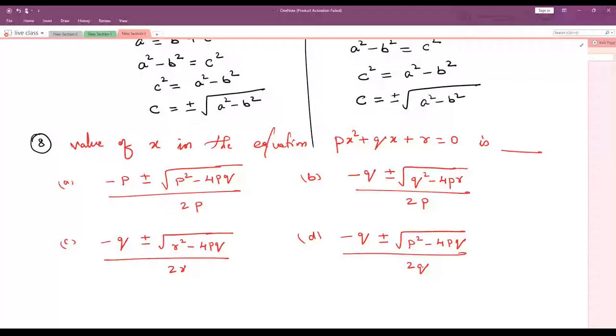You have to use your quadratic formula. Find the value of x. Option B.